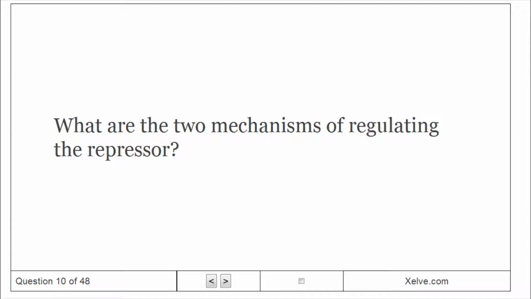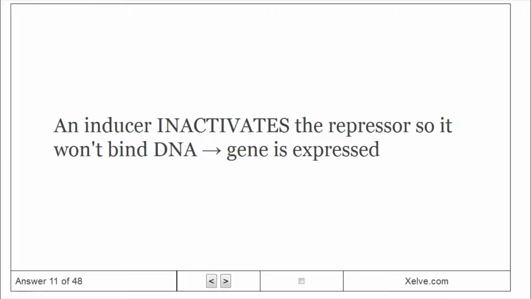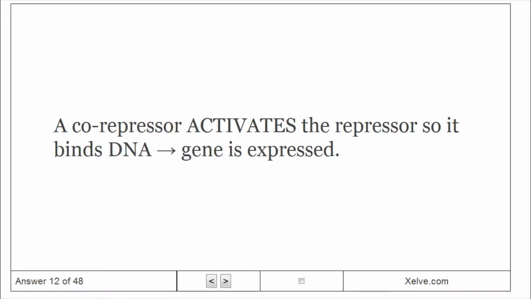What are the two mechanisms of regulating the repressor? 1. Induction. 2. Repression. How does induction work? An inducer inactivates the repressor so it won't bind. The DNA gene is expressed. How does repression work? A co-repressor activates the repressor so it binds. The DNA gene is not expressed.